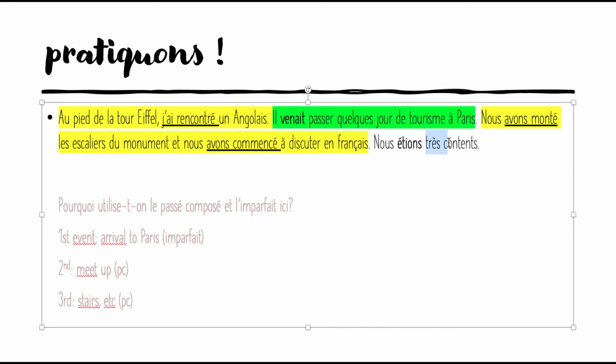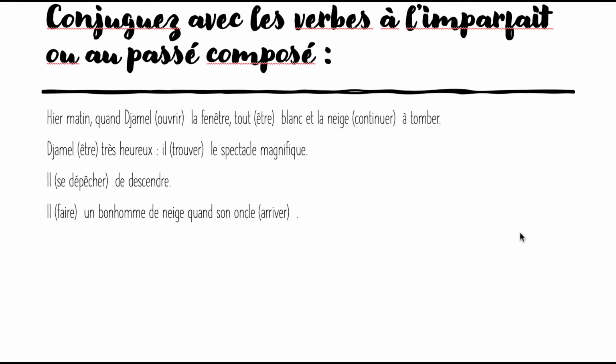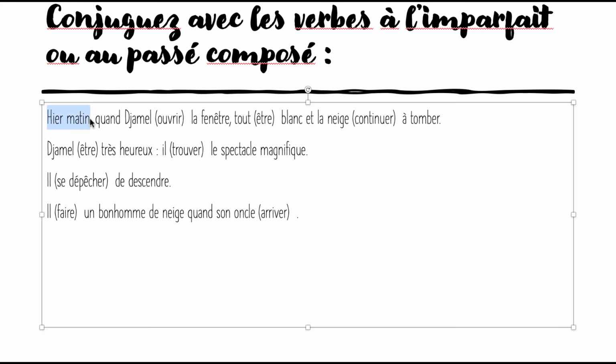Now we're speaking about our emotions. We were happy. So that's why we go back to imparfait, because we're speaking about our emotions. All right, so this is actually something that I've seen in last year's exam. We're going to take a look into it and then we'll see why we're using passé composé and why we're using imparfait.